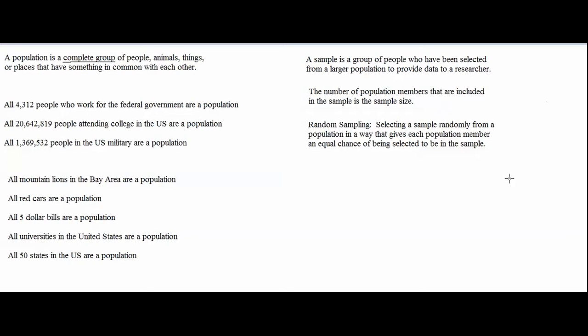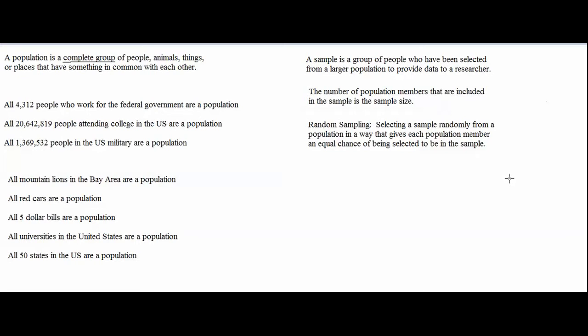Random sampling has to involve some type of lottery system that gives every person or animal or thing in the population an equal chance of being selected to be in the sample. If you write the name of each population member on a piece of paper, put all of the names into a hat, and then pull out names without looking, then you are using random sampling. You are selecting people randomly, and every population member has the same chance of being selected.